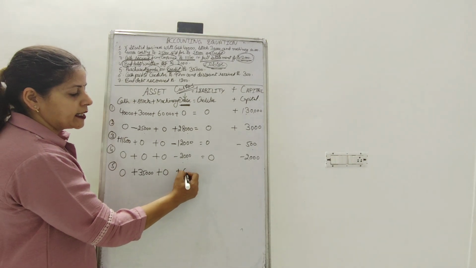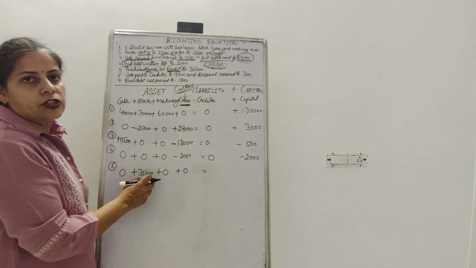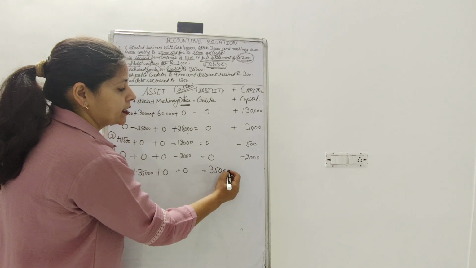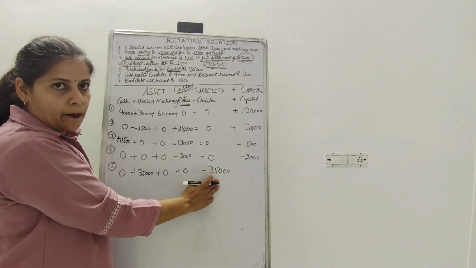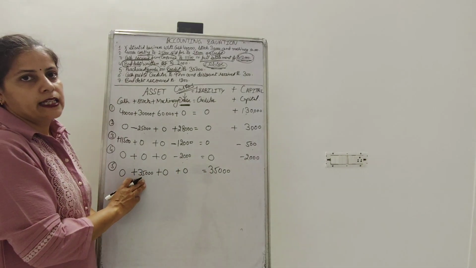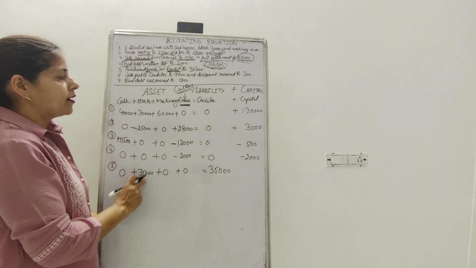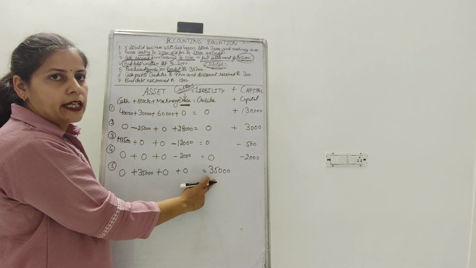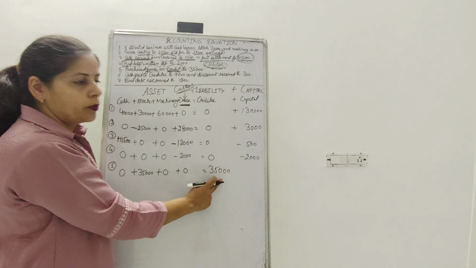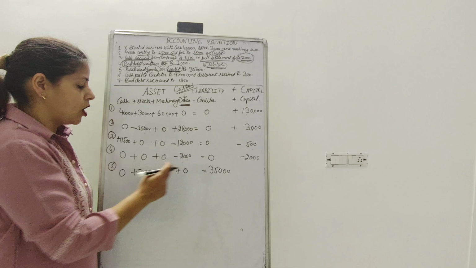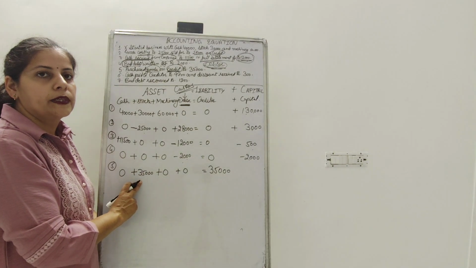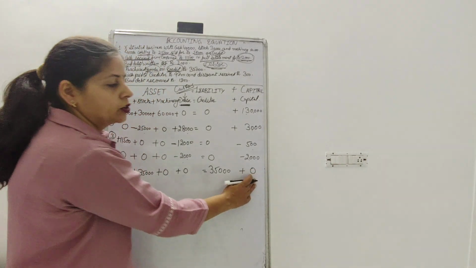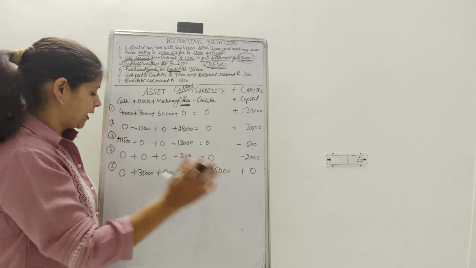No change in debtors is here, but goods were purchased on credit. That means we have to make a payment of rupees 35,000 to someone from whom we have received the goods. So with 35,000 stock coming in, my creditors have also increased with the equivalent amount. I have to pay somebody in future from whom I have received goods of rupees 35,000, but at the same time no profit, no loss, so no change in capital account.